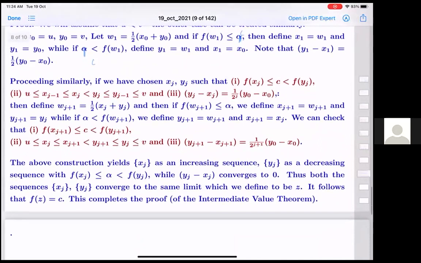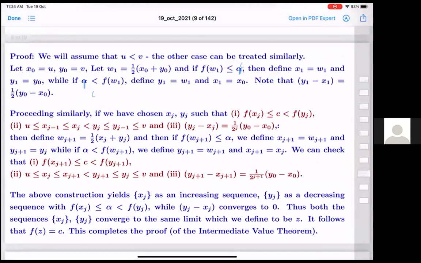That is what it is. In our example, f(W1) was strictly above c. So I brought y1 to W1 and x1 is x0. x1 is anyway less than or equal to c and our y1 remains strictly above.